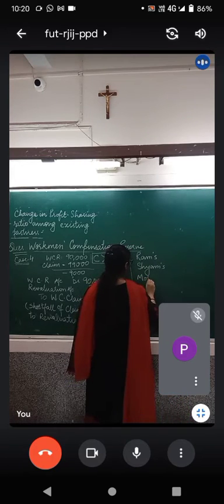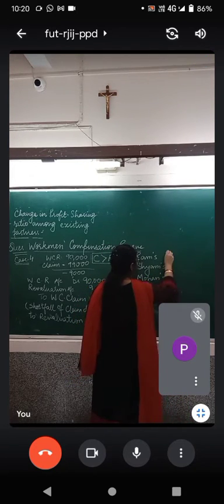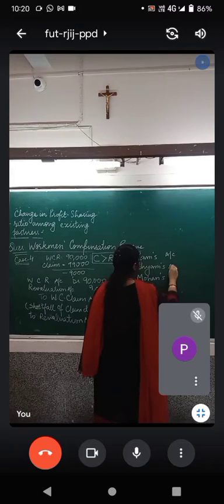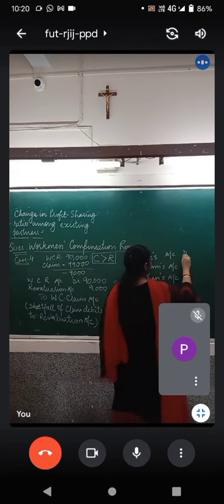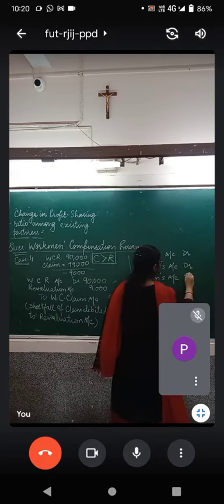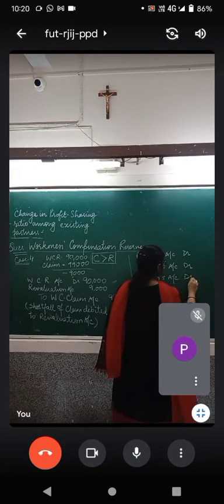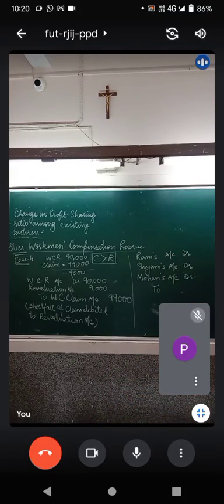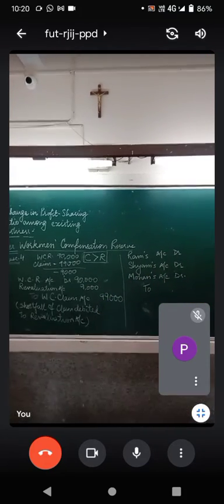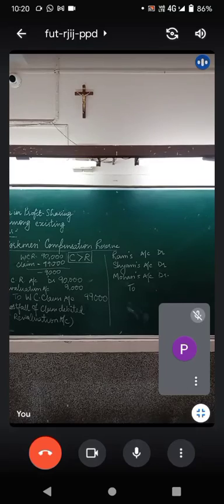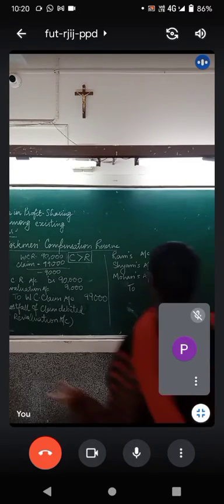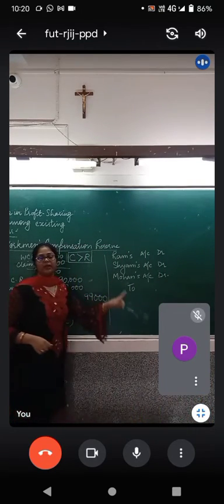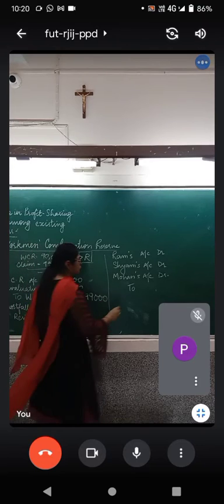Ram, Shyam and Mohan account debit to revaluation account. Is the board visible? Okay. Ram's capital account debit, Shyam's capital account debit, and Mohan's capital account debit to which account?